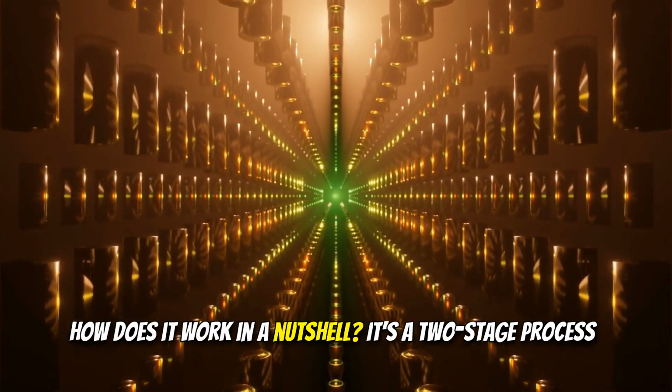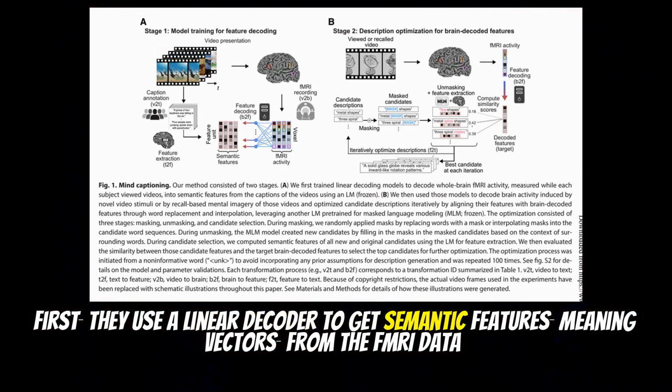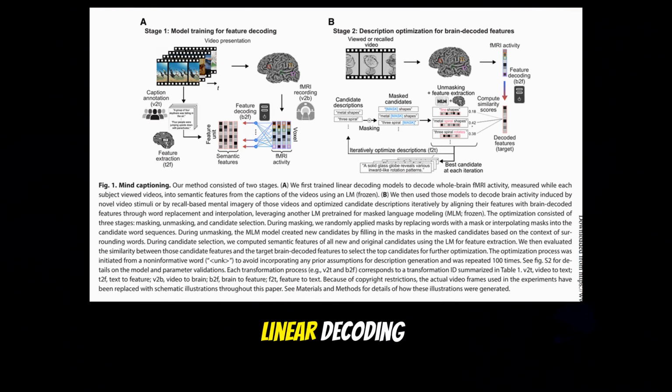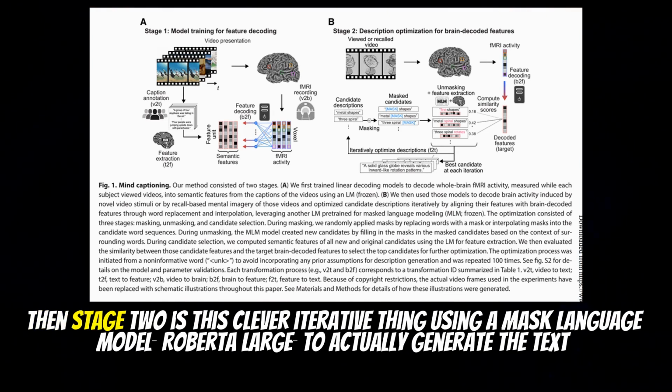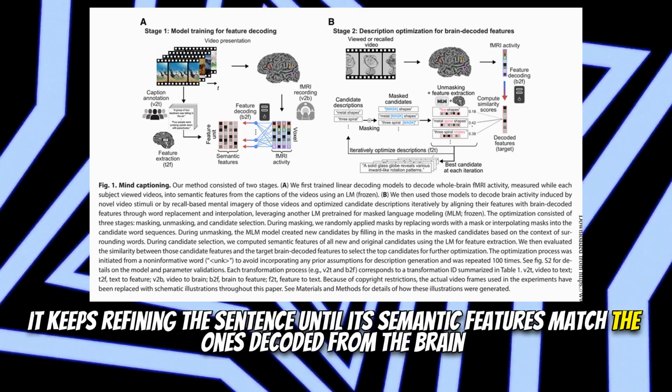How does it work in a nutshell? It's a two-stage process. First, they use a linear decoder to get semantic features, think vectors, from the fMRI data. They use a large language model for those features. Okay, linear decoding. Right. Then stage 2 is this clever iterative thing using a masked language model to actually generate the text. It keeps refining the sentence until its semantic features match the ones decoded from the brain.